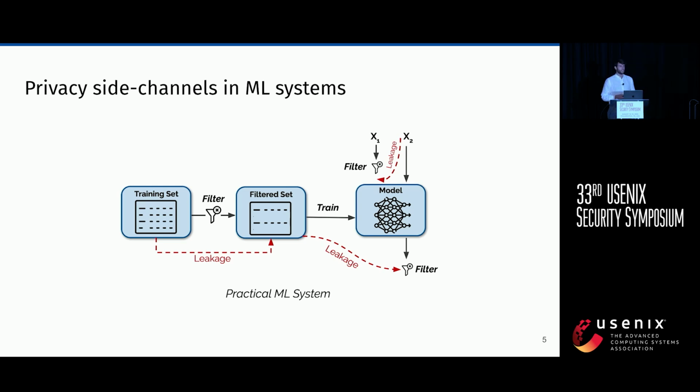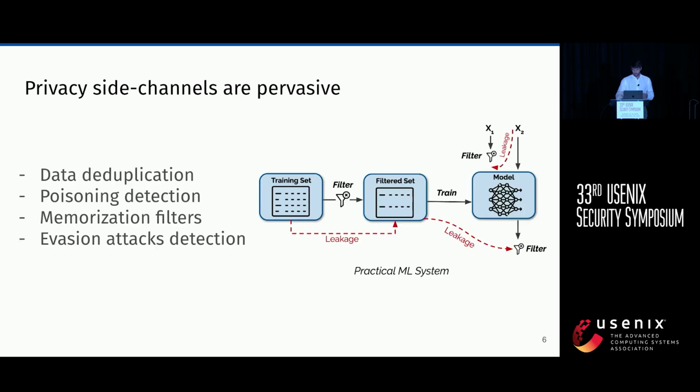We call them side channels because instead of looking at the component we are attacking per se, we're looking at other things that are around it and exploiting them. And we find that there are side channels all over the place, from the training pipeline to the deployment one. Examples in the training pipeline are data duplication and poisoning detection defenses.